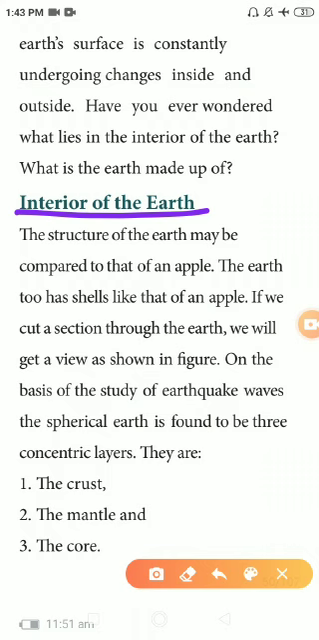Okay, now you can imagine an apple or a mango. So what are the parts in that apple? The skin, the flesh and also the seed.